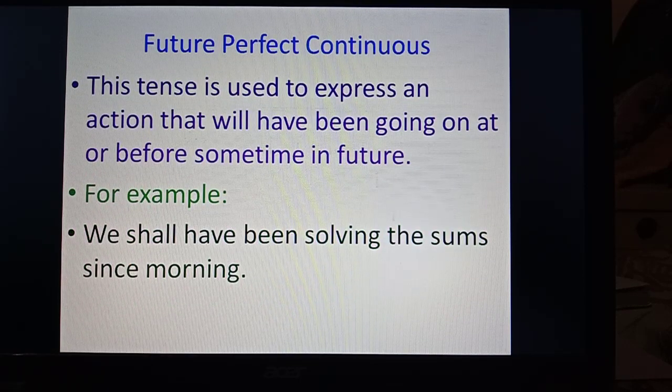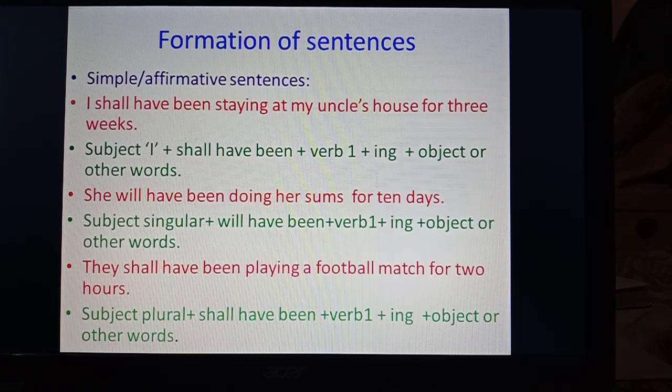Now, future perfect continuous tense. This tense is used to express an action that will have been going on at or before some time in future. For example, we shall have been solving the sum since morning. So, future perfect continuous tense denotes an action that will have been going on at or before some time in future. So, let's see the formation.